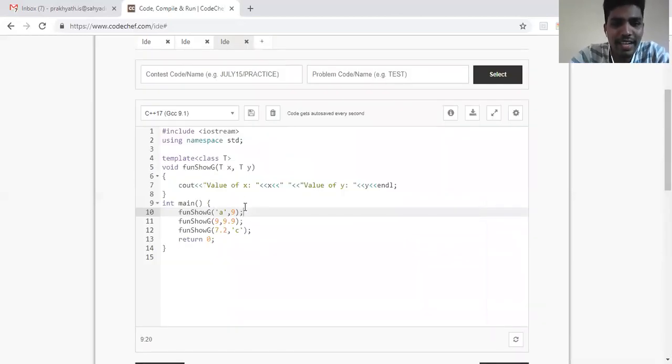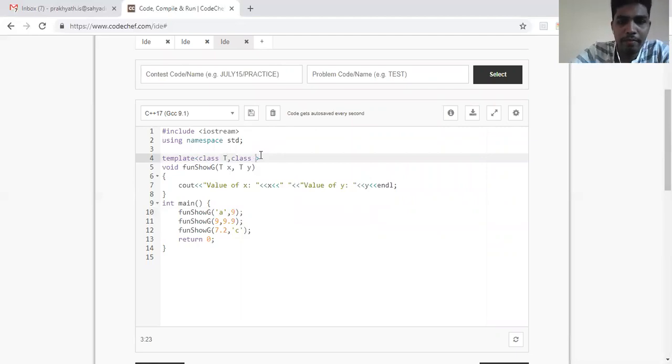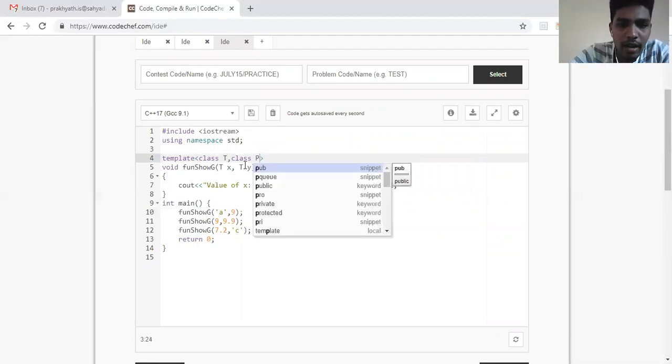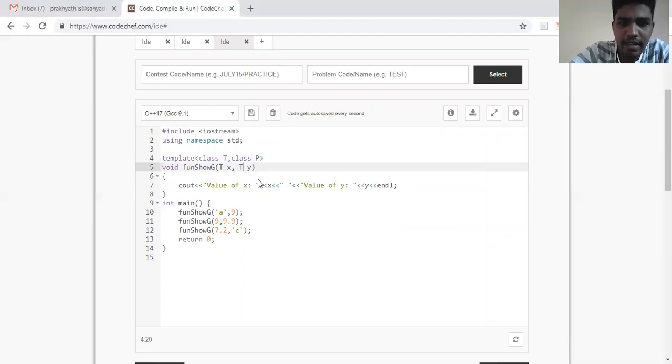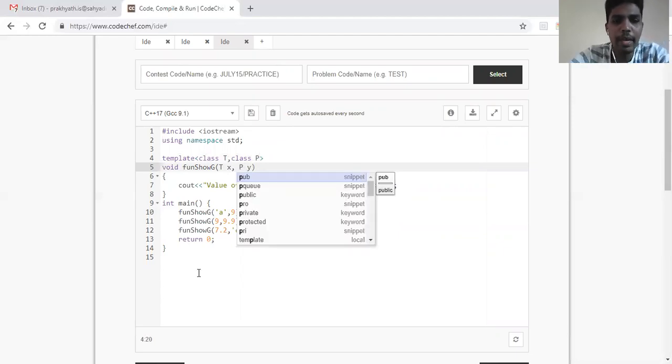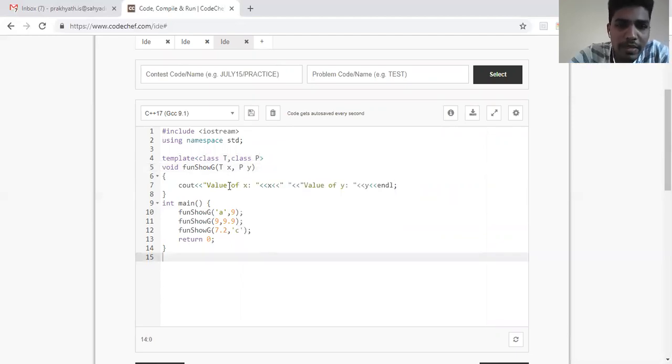So in these cases, how do I execute the function? I'll write class T and then I'll write class P, and I'll make T as my X and Y is taken as P. So now X can be of any type, Y can be of any type. It is not compulsory that both X and Y have to be of the same type because they don't belong to the same T or the same P. Clear? Okay.